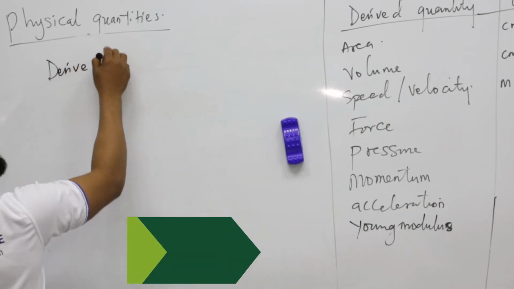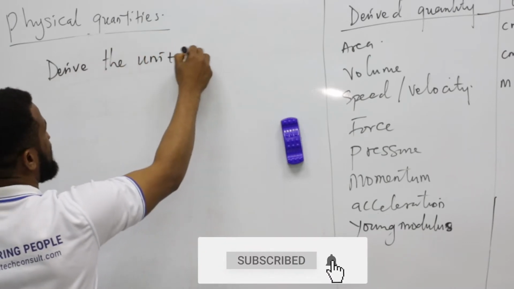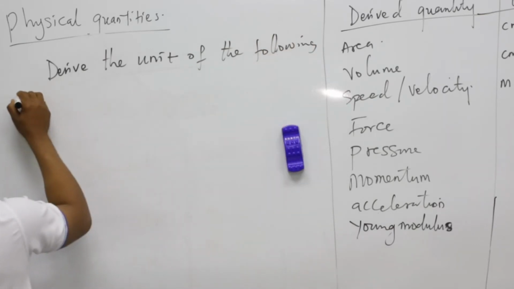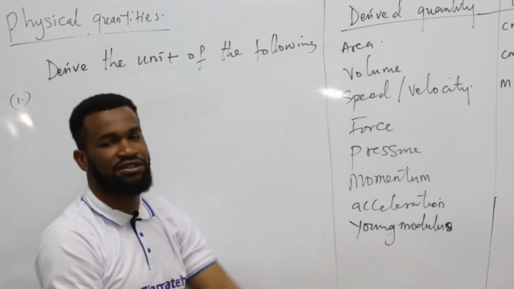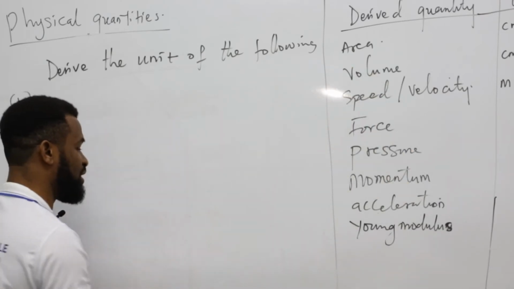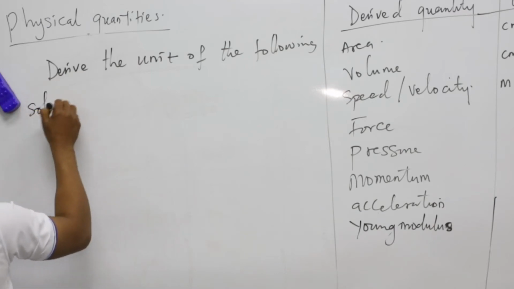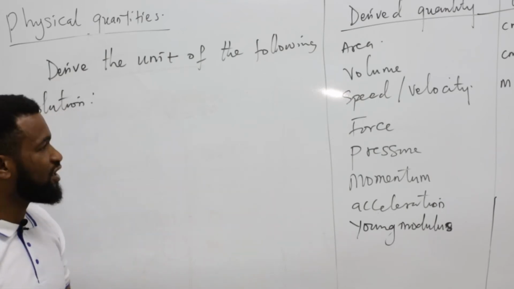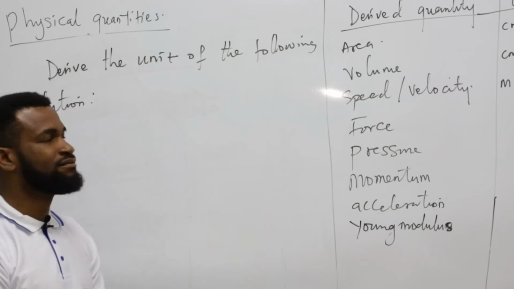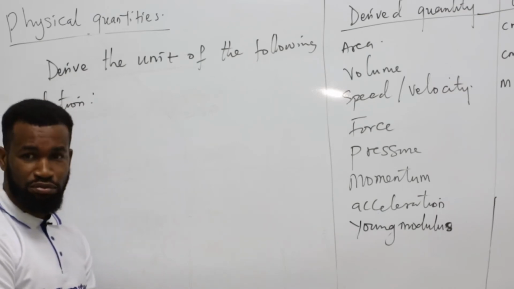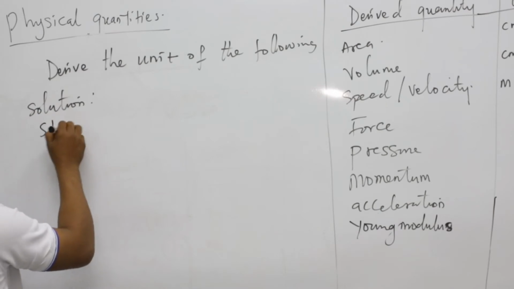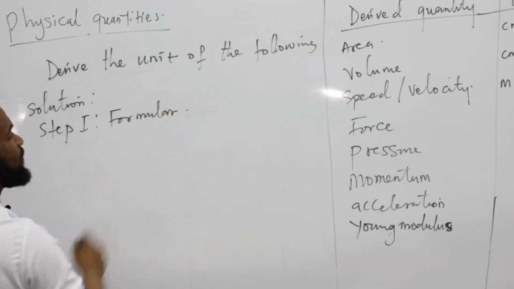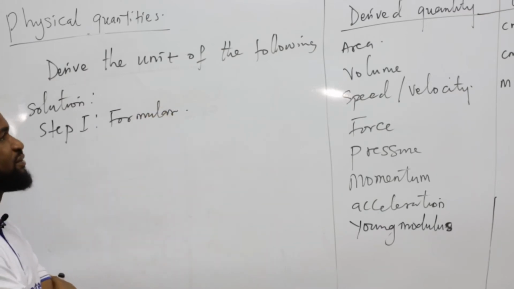Derive the unit of the following. They are already here on this part of the screen. So look at it. We are going to be doing it. I'm going to start with the first one, which I'm going to call solution. I'm going to give you steps on how you can achieve this. The first one is, you must know the formula. Step 1: you need to know the formula of the quantity to be derived.